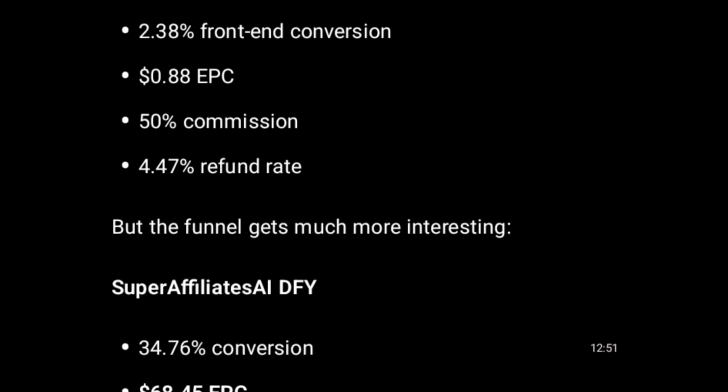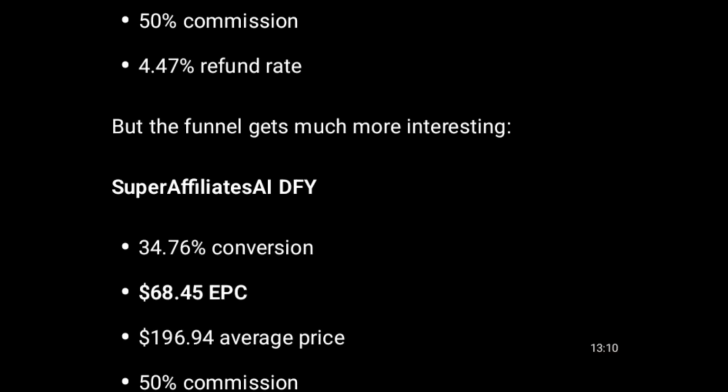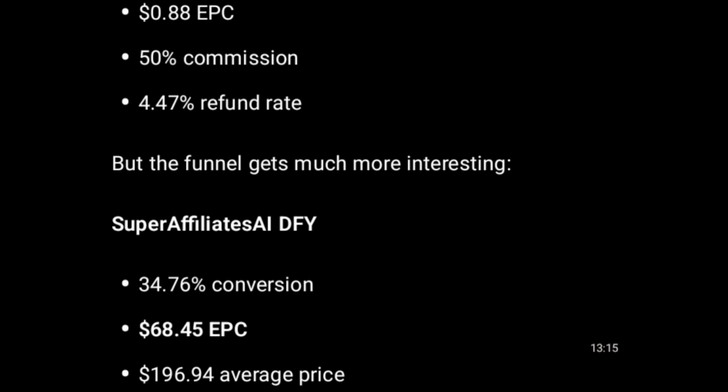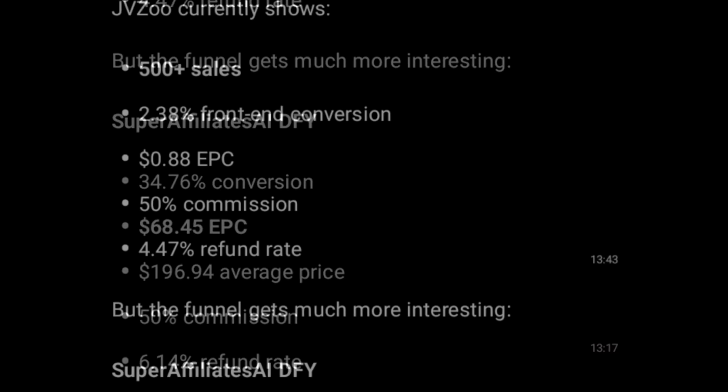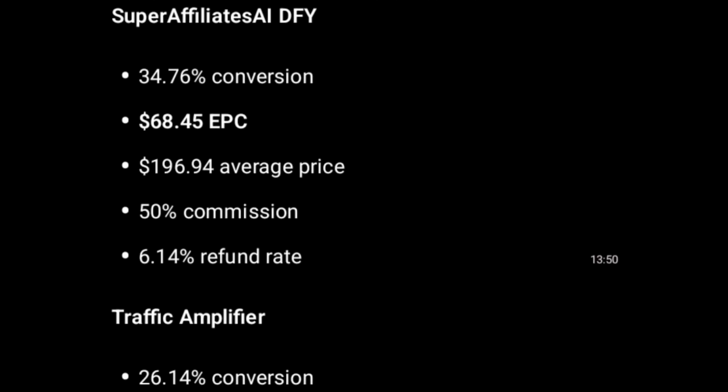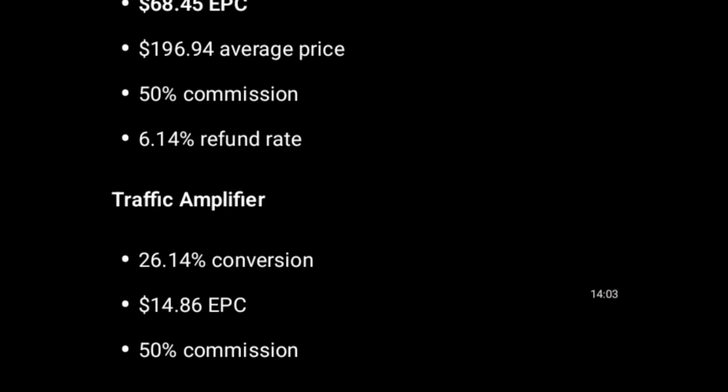Okay. Now, 2.38% front end conversion. Commission is 50%, like we said earlier. It also has a refund rate, 4.47%. Also, the funnel of this product has up to 34.76% conversion rate, and that funnel also has up to 68.45 EPC. Then the average price is $196.94.